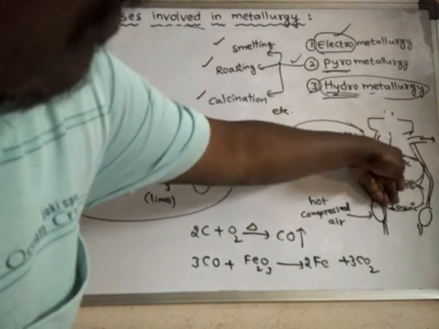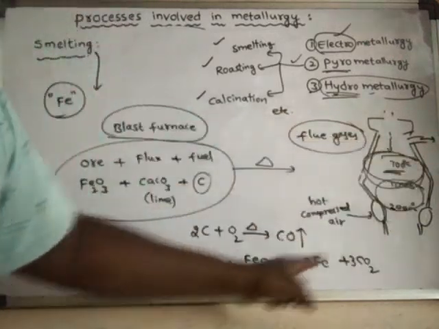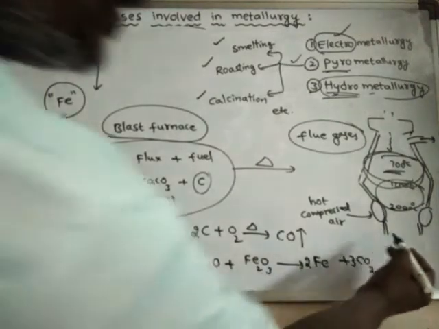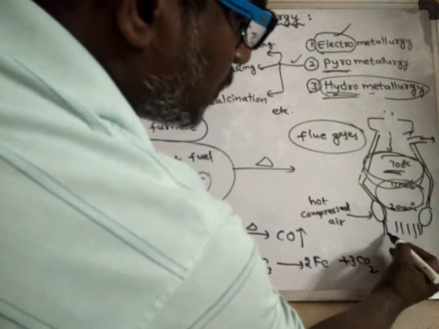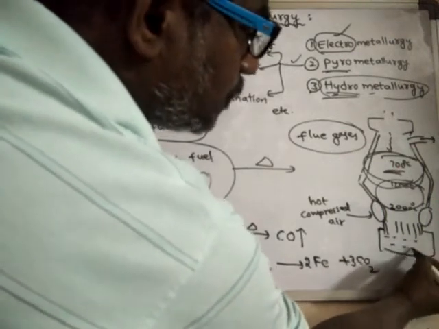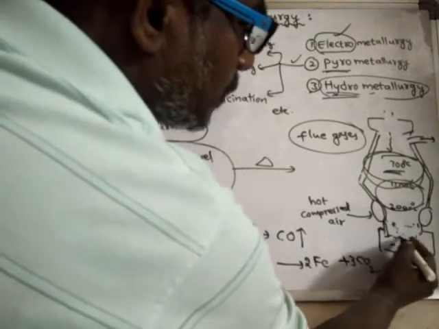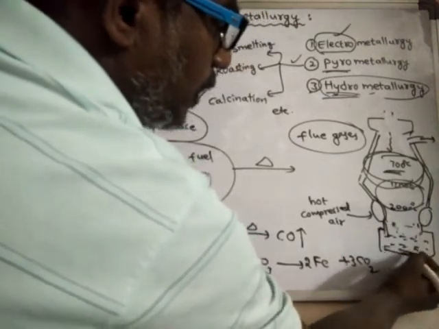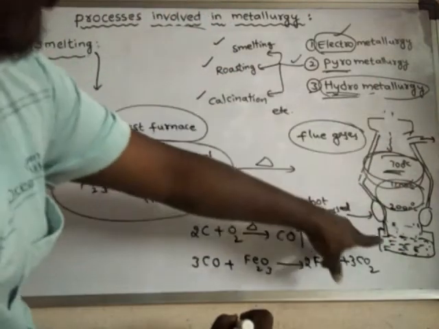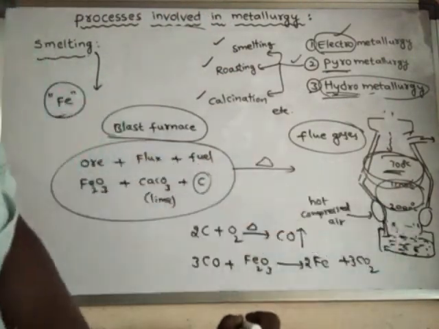When it reaches very high temperatures, this iron metal will melt, and finally at the bottom the iron is collected in the form of molten iron. So in the blast furnace, the metal is obtained in molten state.